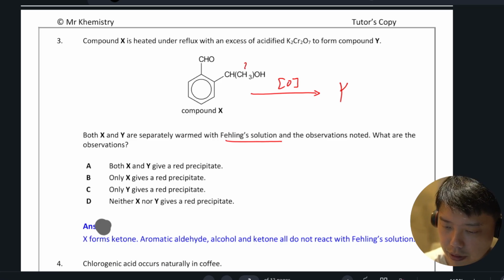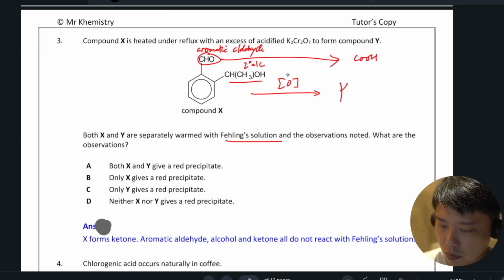Here we have a secondary alcohol. Here we have an aromatic aldehyde. Okay, so the aldehyde at the top will oxidize to carboxylic acid, and then the secondary alcohol will oxidize to ketone.